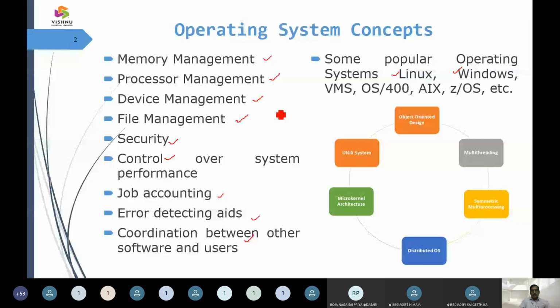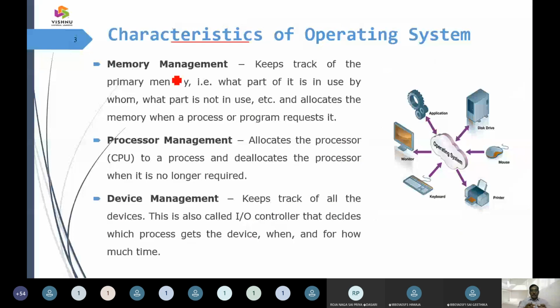Characteristics of an operating system. First, it is going to support memory management. So what is memory management? Memory stores the content, and the basic focus will be the random access memory. When we focus on random access memory, people call it the primary memory. So whenever we need to execute programs, those programs are brought into the main memory, and then they are given to the central processing unit. That is regarding memory management.